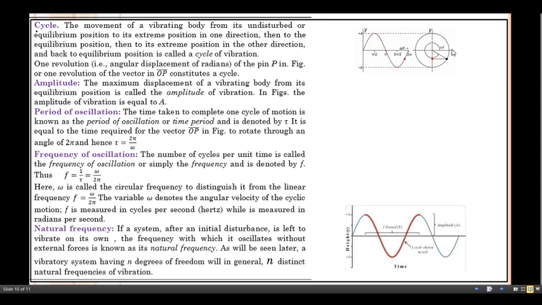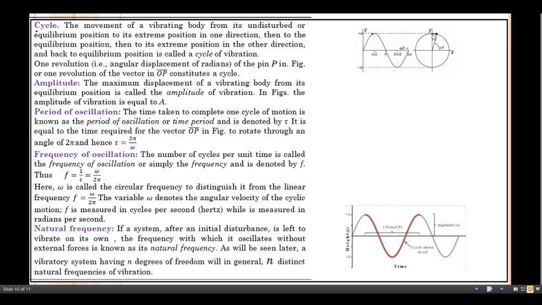This can be seen with the help of this motion. Just see, the black point actually starts its journey from this point and again comes to the same point. The movement of the vibrating body from its undisturbed, so here is the undisturbed or the equilibrium position, and the motion of this particle starts from its undisturbed position and reaches up to the maximum position.